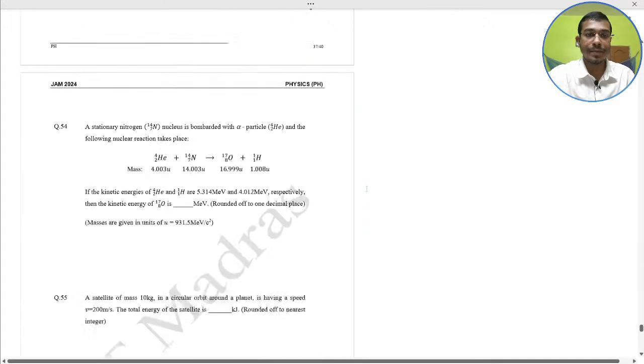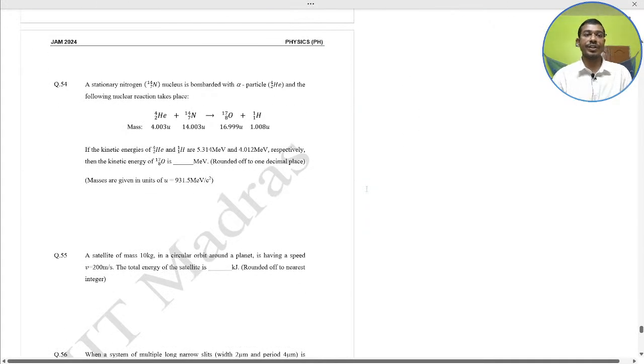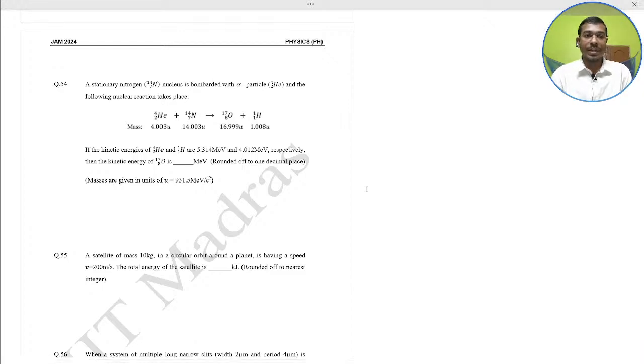Next, question number 54. A stationary nitrogen nucleus is bombarded with an alpha particle following the reaction. If the kinetic energy of helium and hydrogen are given as 5.314 and 4.012 mega electron volt respectively, then the kinetic energy of the oxygen 8O17 in mega electron volt is equal to what? Modern physics question, question number 54. This is a concept of class 12. Quickly solve this question and give me the answer in the comment box. I just wait for your answer.